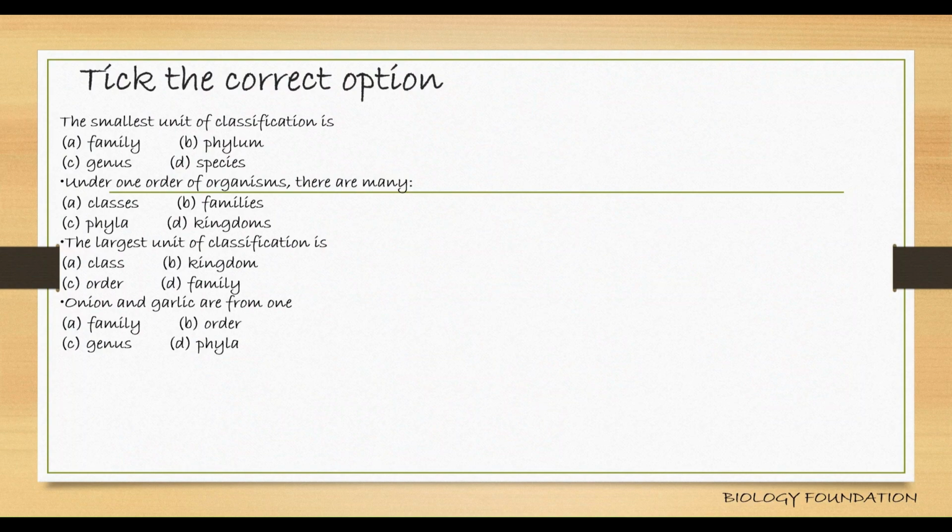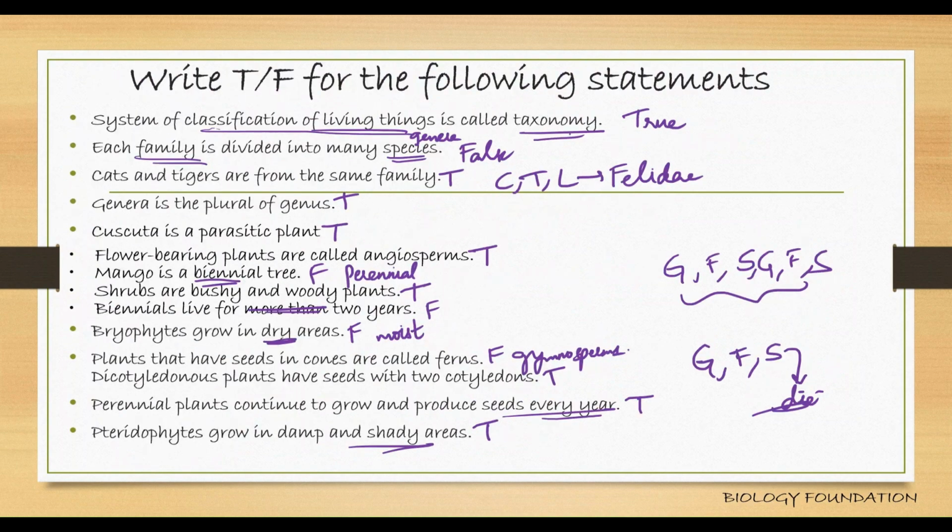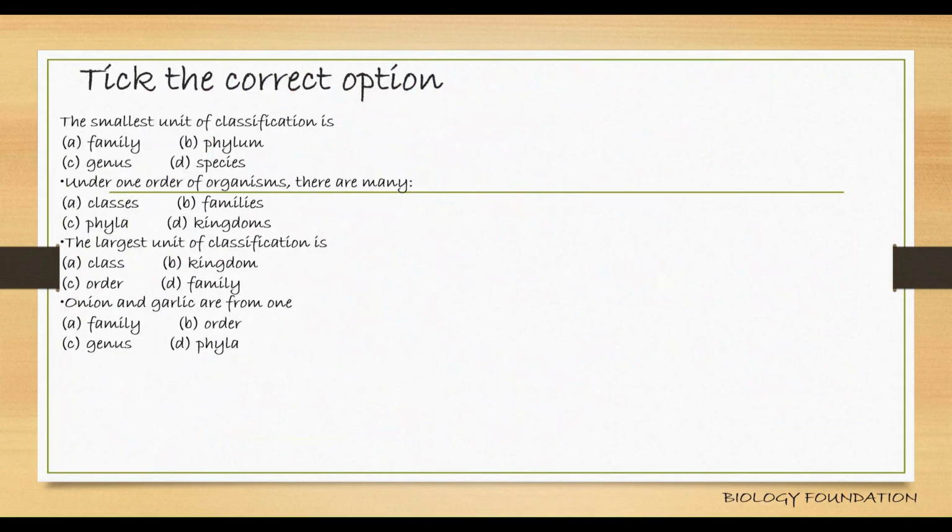Now tick the correct option. So even in true or false, I have given whether the statement is true or false, and if it's a false statement, we have corrected it as well. Okay. Tick the correct option. Smallest unit of classification is species. Largest will be kingdom. Okay.